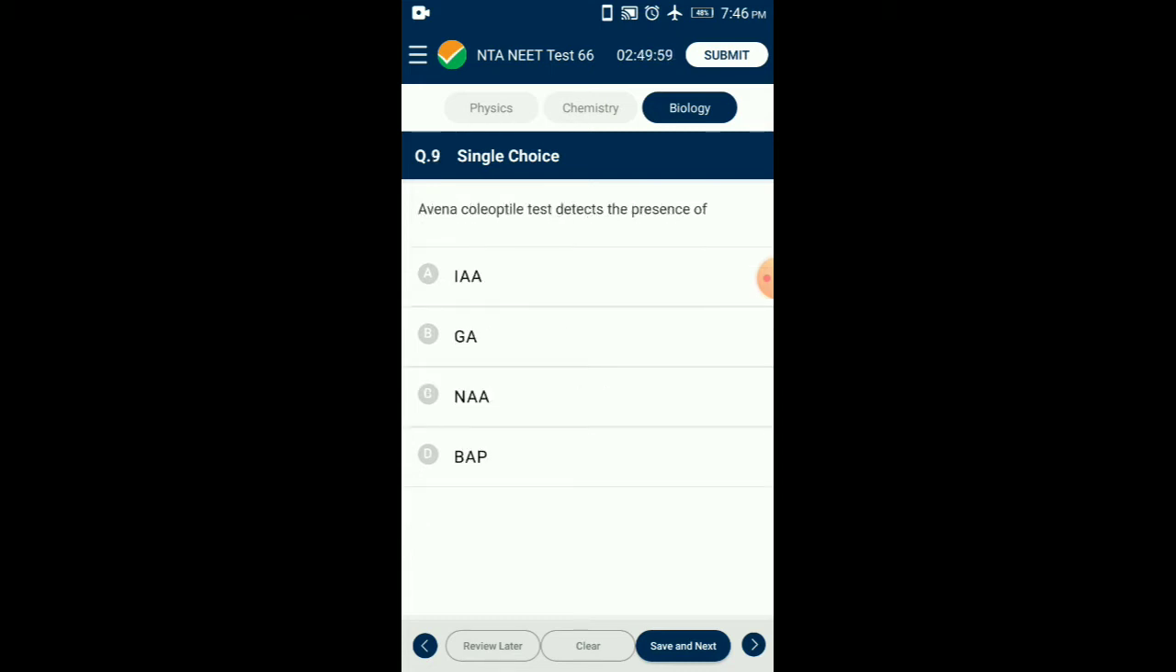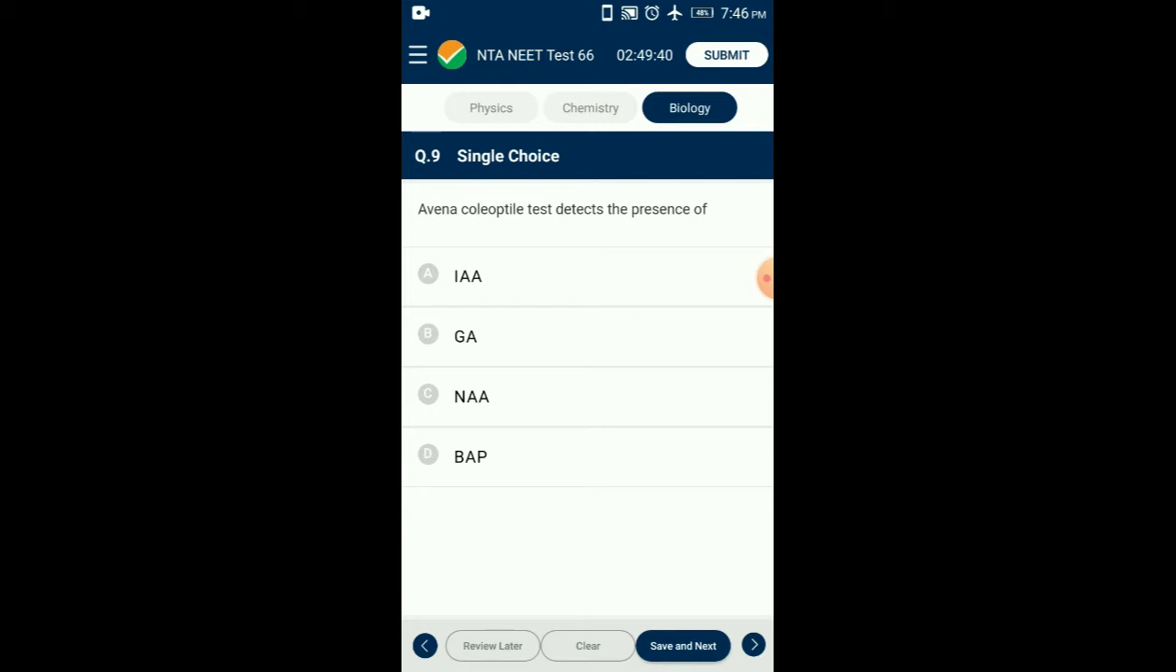Question number 9. Avena coleoptile test detects the presence of. The Avena curvature test, carried out by F.W. Went, demonstrated the effect of auxins on plant growth by performing some experiments with the oat.